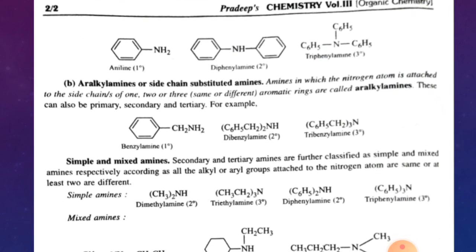Next classification under aromatic amines is aralkyl amines. These are amines in which the nitrogen atom is attached to a side chain that is attached to the benzene ring. For example, benzylamine. Here the CH2 group is directly attached to the benzene ring and the nitrogen atom is attached to the CH2, not directly to the benzene ring.